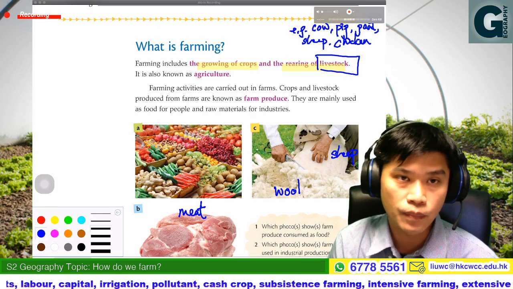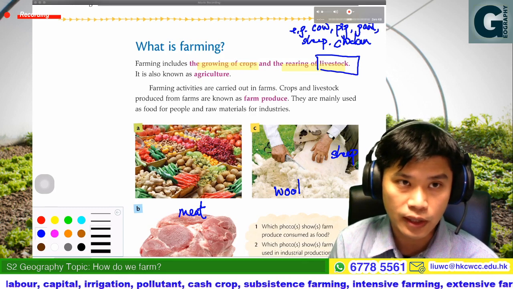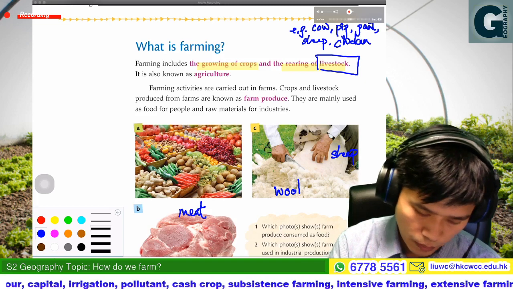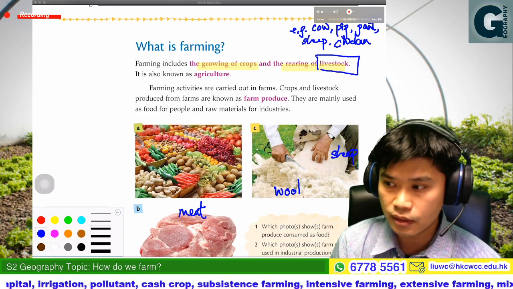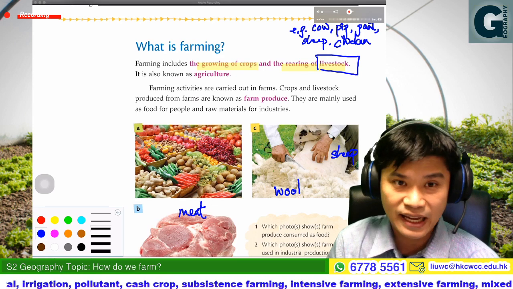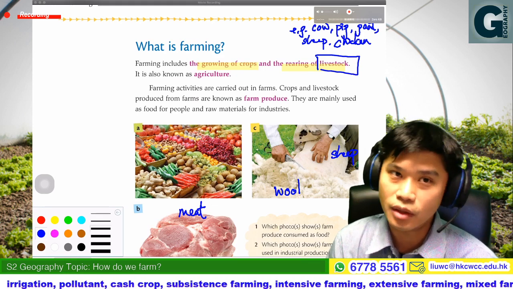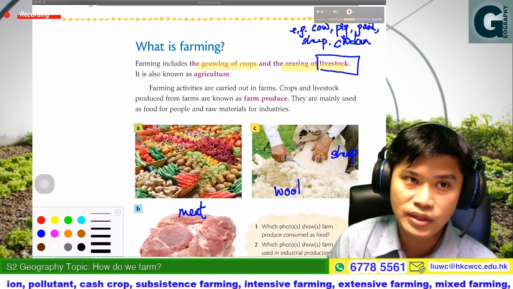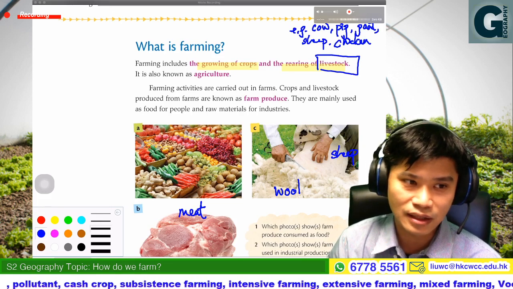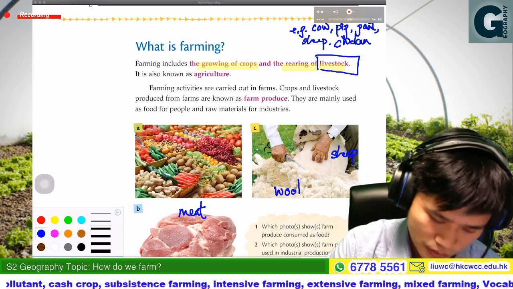All of these are livestock. Remember, for other animals, for example cats or dogs, normally we won't call these livestock. It is because dogs and cats are not food for people.